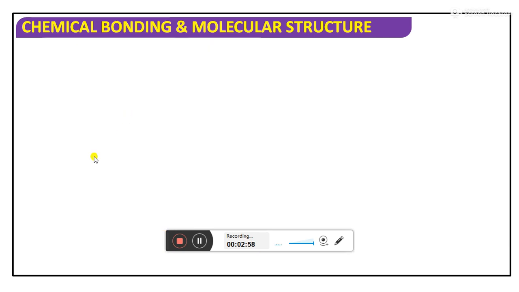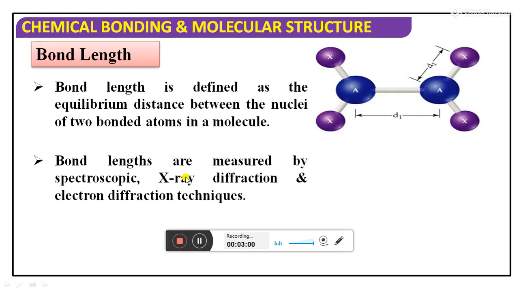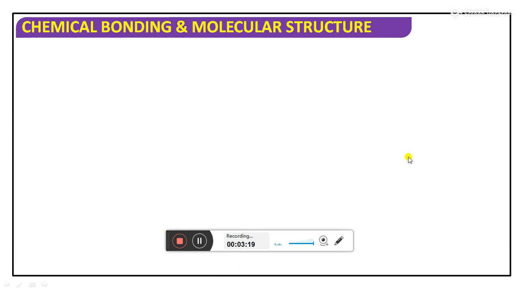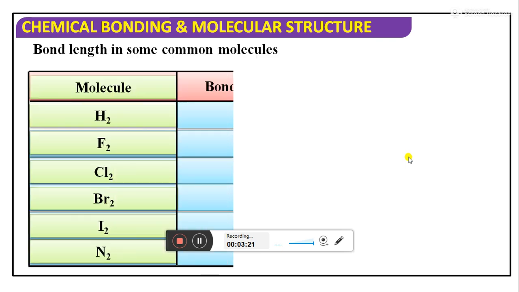First, just consider that the number of bonds is increased. Just see very clearly what happened here. Consider the carbon triple bond is 120 picometers, but the carbon single bond is 150 picometers. It clearly indicates that as the number of bonds increases, bond length will decrease.